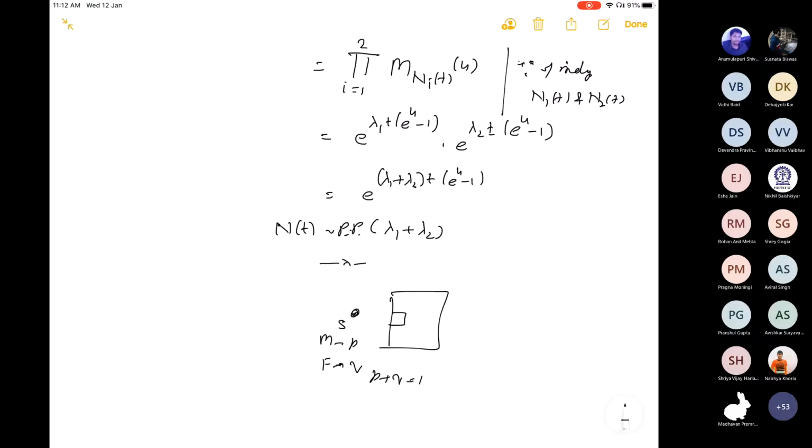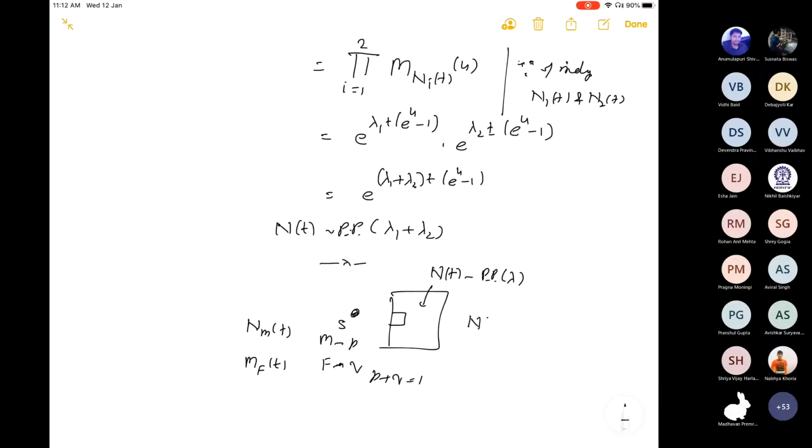And N(t) is the number of students in the class, which follows a Poisson process with rate lambda. Now let NM(t) be the number of male students coming to the class in the interval 0 to t, and NF(t) the number of female students, or girl students, coming to the class.